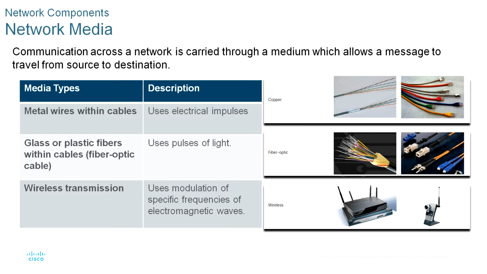Metal wires within cables: data is encoded into electrical impulses. Glass or plastic fibers within cables, fiber optic cable: data is encoded into pulses of light. Wireless transmission: data is encoded via modulation of specific frequencies of electromagnetic waves. The diagram shows fiber, copper, fiber optic, copper, and wireless.